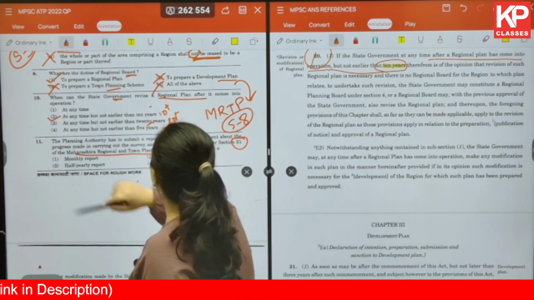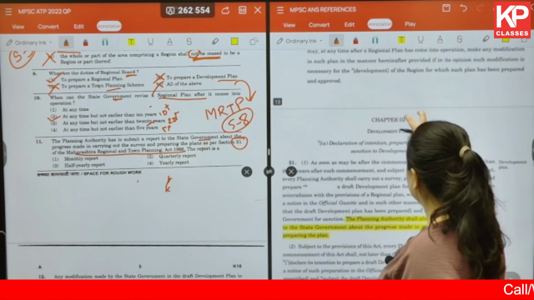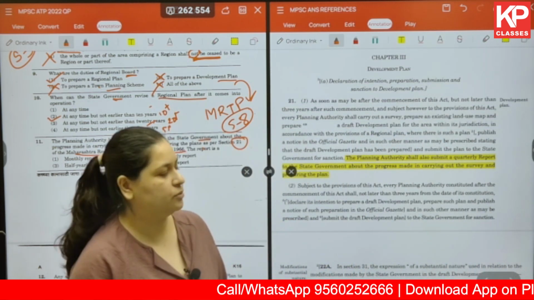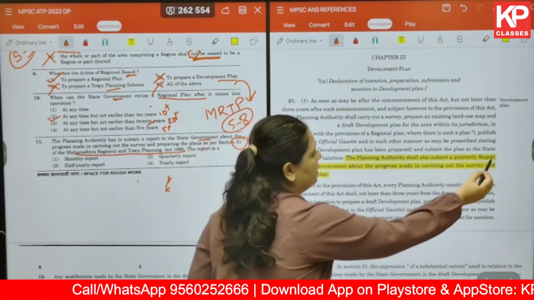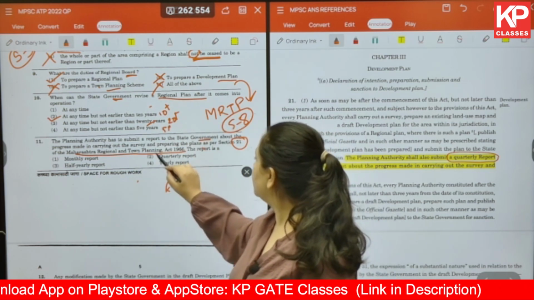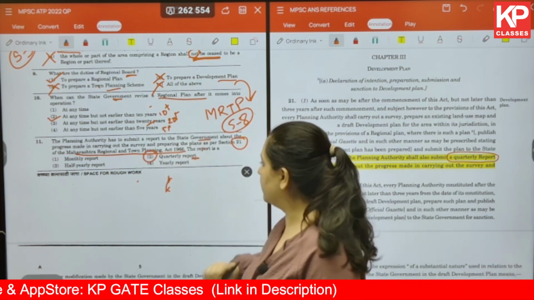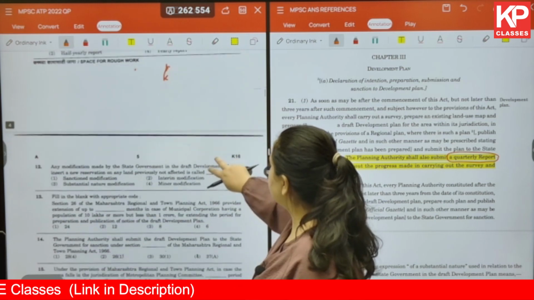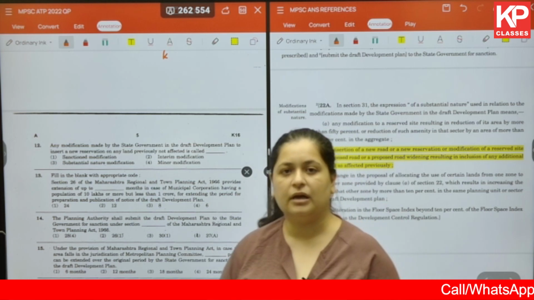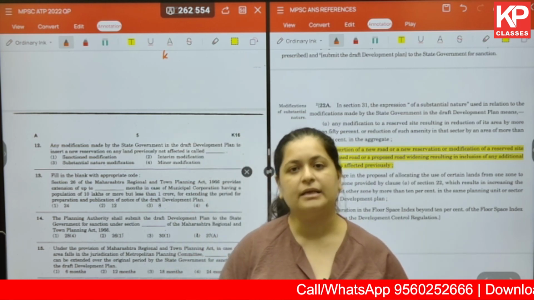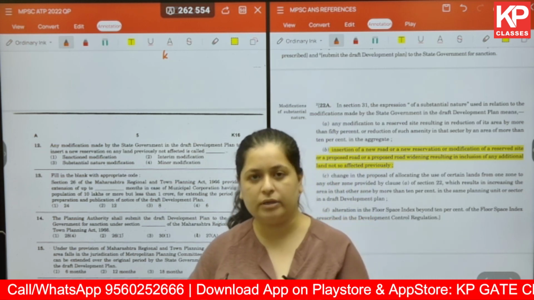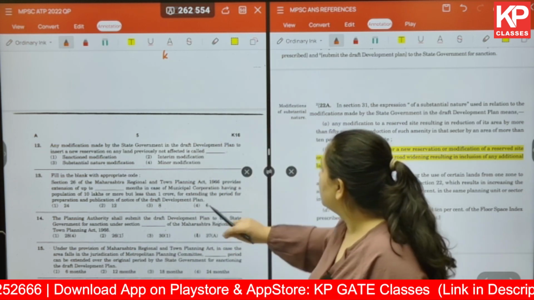Okay. So in this section 21, it says that the planning authority has to submit a report to the state government and it has to be a quarterly report. So the answer for us is 2, which is the quarterly report. So as you've already seen, till now, questions have been asked directly from some report, act or some concept based, like the proponent of a particular concept and what the concept talks about. Next.